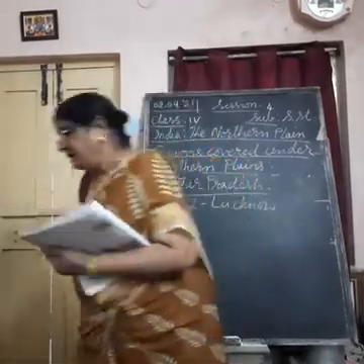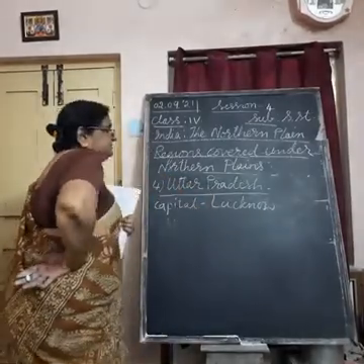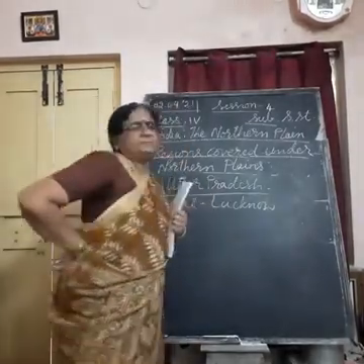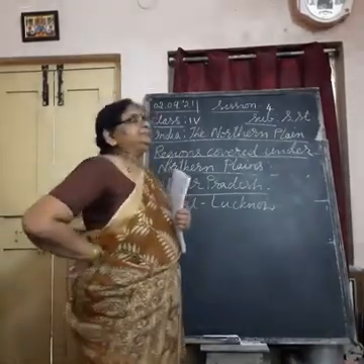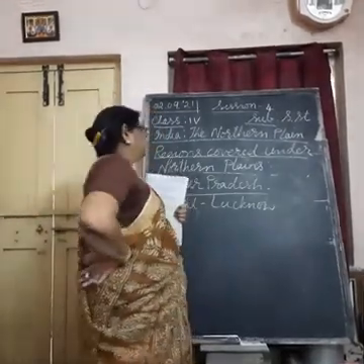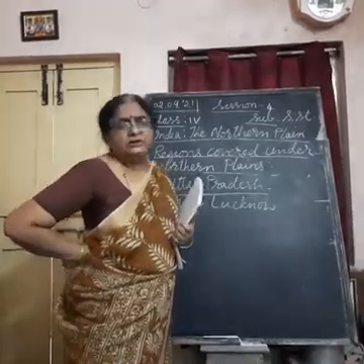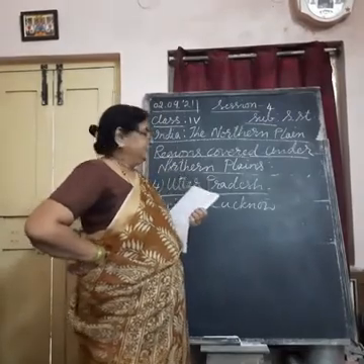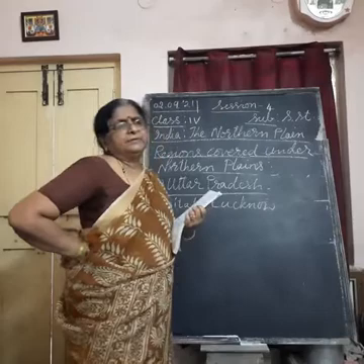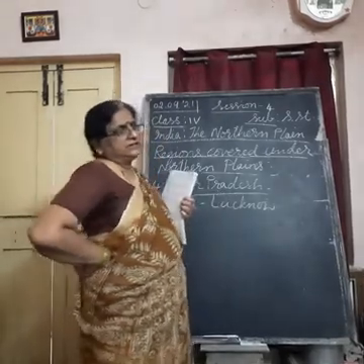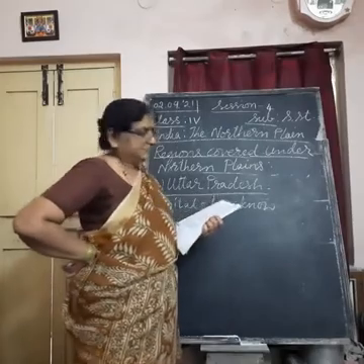Once again repeating about Uttar Pradesh. Uttar Pradesh capital is Lucknow. People speak Hindi and Urdu here, and main crops grown here are wheat, sugarcane, rice, pulses, and oil seeds. They celebrate festivals like Dasara, Diwali, Eid, Moharram, Holi, and Christmas.